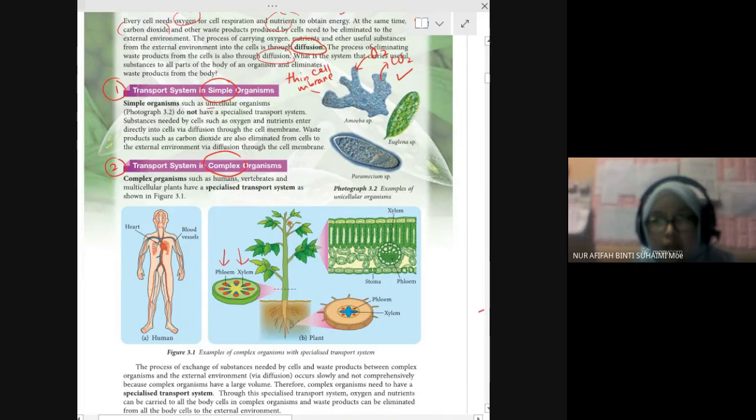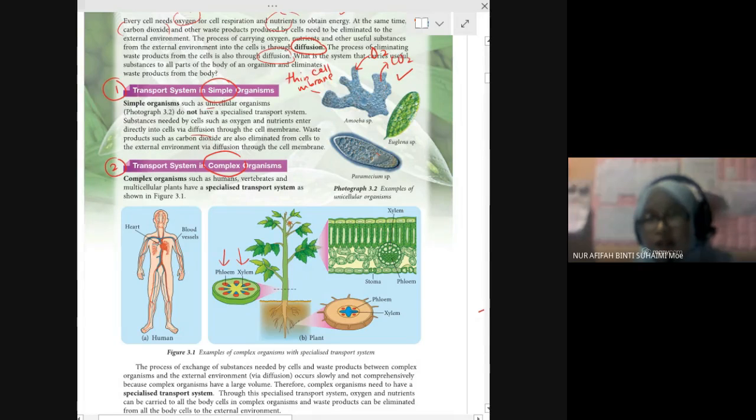Right. Number 1, the simple organism does not have a specialized transport system. All the substances needed by the cell, like oxygen and nutrients, directly enter the cell through the diffusion process.